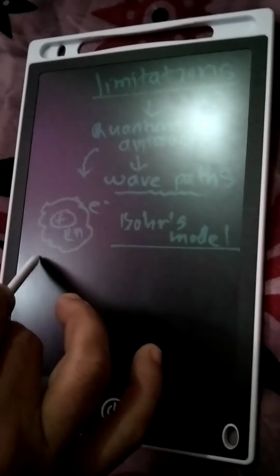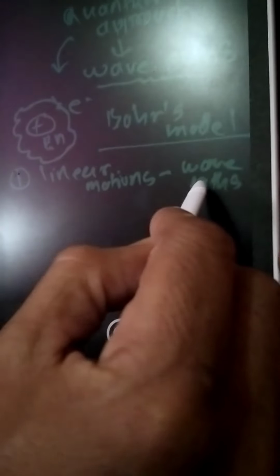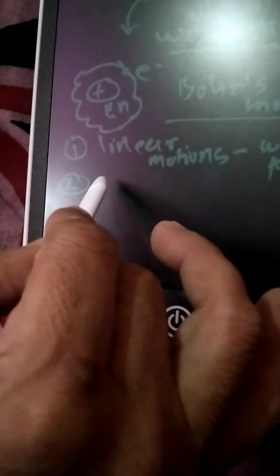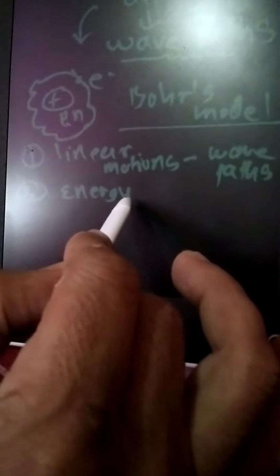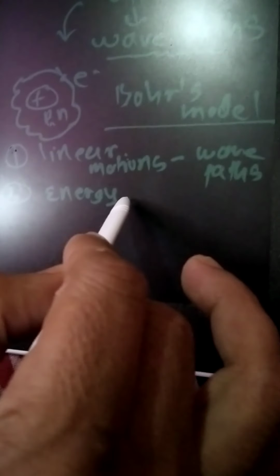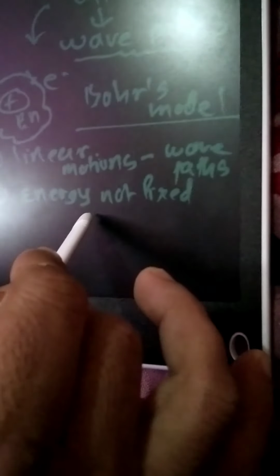The first limitation is that Bohr's model explains linear motion, which is applied for the stars and planets in classical mechanics. But actually electrons have wave paths. That is the first limitation for the atomic structure. Then the second limitation for Bohr's model is that the energy associated with the linear path is fixed, but the energy is not fixed in the wave paths of the electrons.